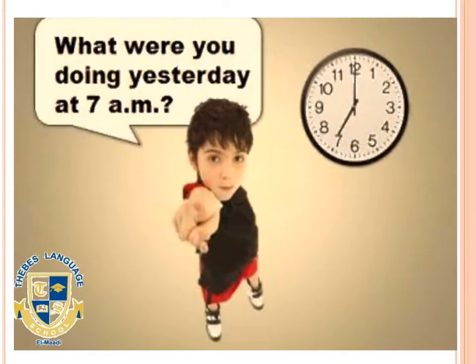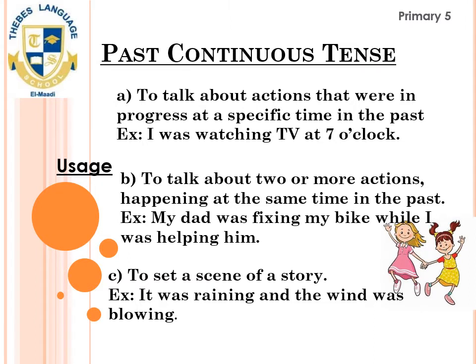Of course, all of you know that past simple is the tense that we use when we want to talk about actions that started and finished in the past. Okay? Well, so what about the past continuous? What were you doing yesterday at 7 a.m.? The usage of the past continuous tense comes in three parts.